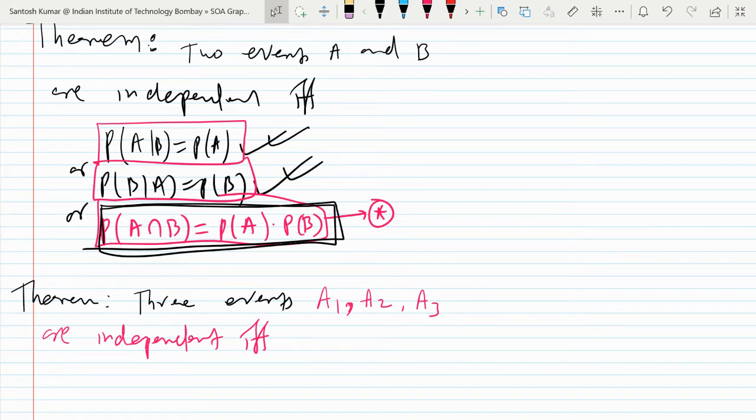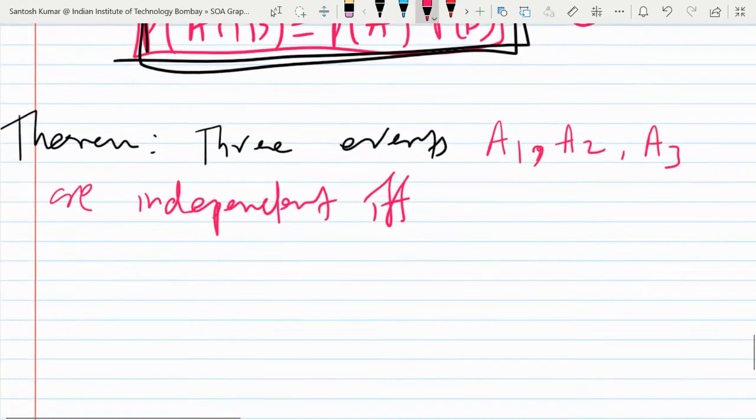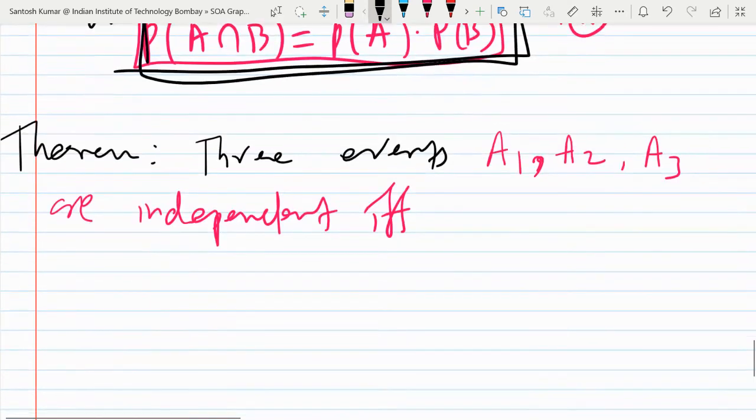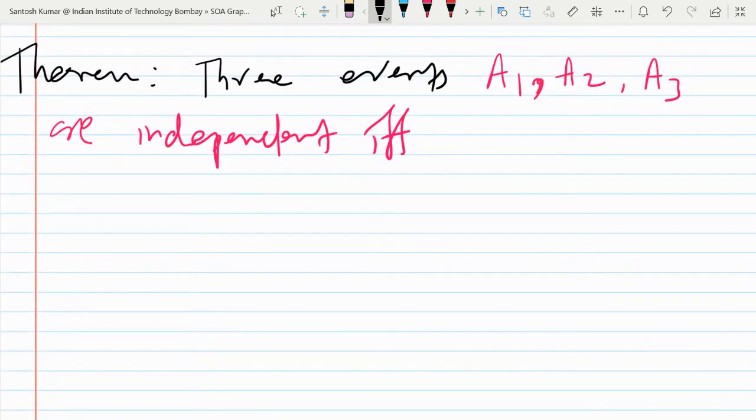So the probability of A1 intersection A2 intersection A3 will be probability of A into probability of B into probability of C. Yes, probability of A1, A2 and probability of A3. I got it. So this is one of the conditions. So like in case of two events, you write only this. You may write ABC or A1 to A3.